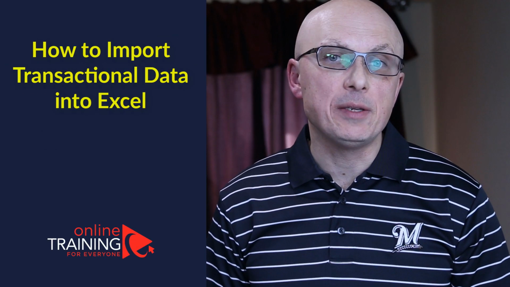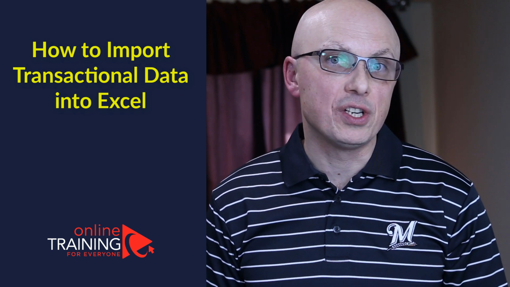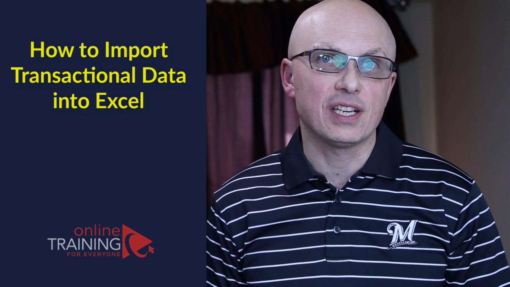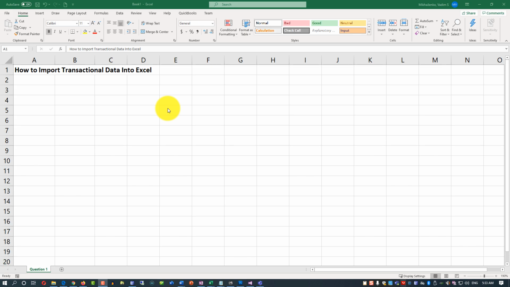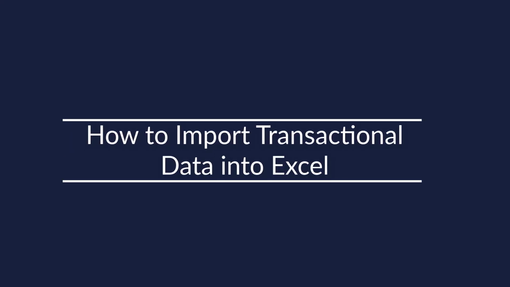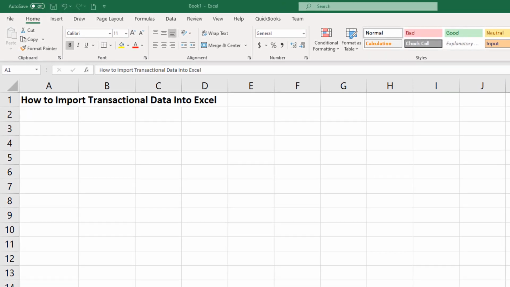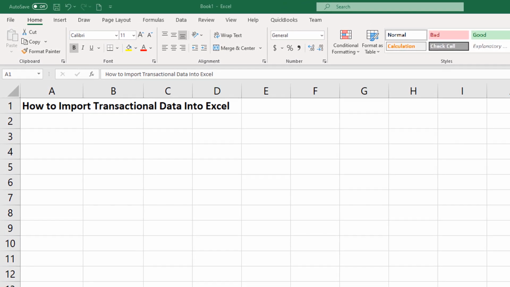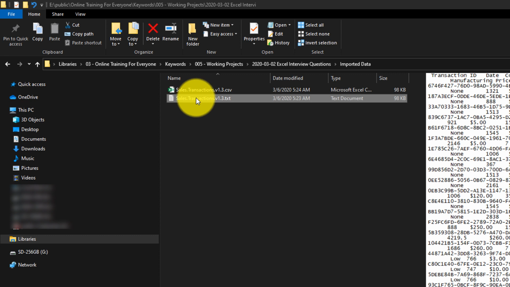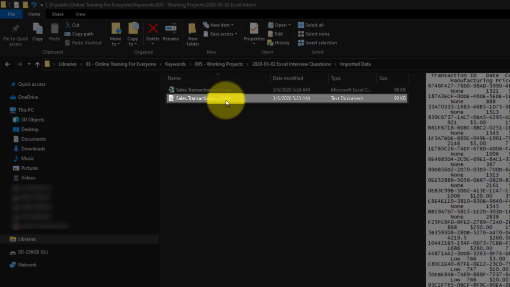A lot of times you might be asked the question on how to import transactional data into Microsoft Excel. Excel provides multiple different ways to import data. But first, before importing the data, you need to understand the data itself and how it's structured. Let's look at the two simple data files provided in File Explorer. The first file, sales.transactions.txt, is a simple text file.